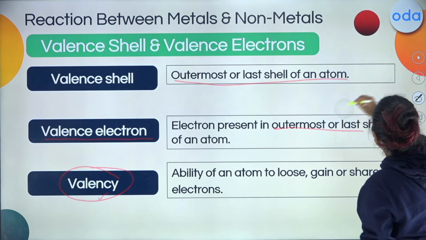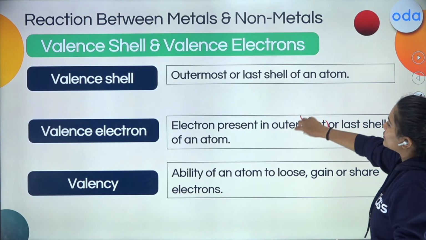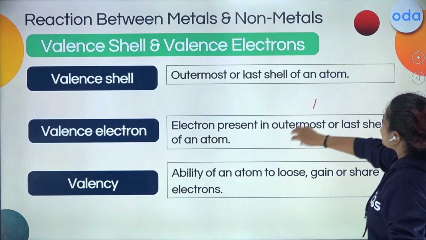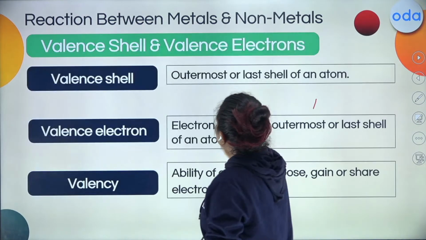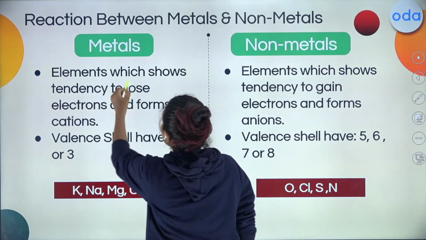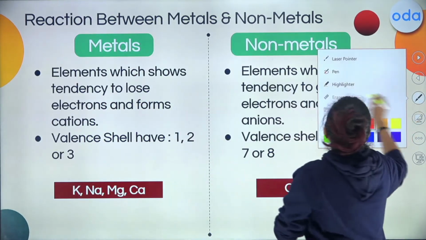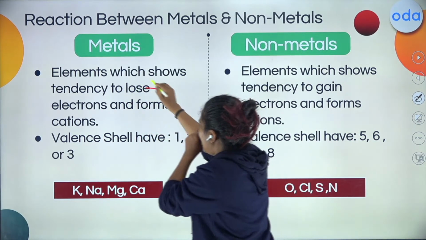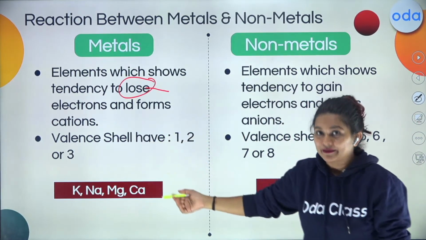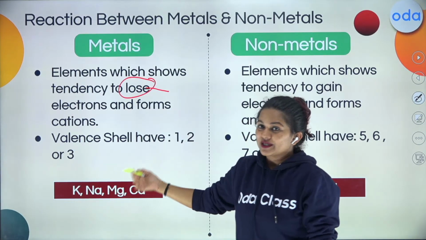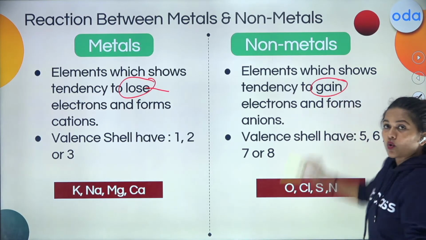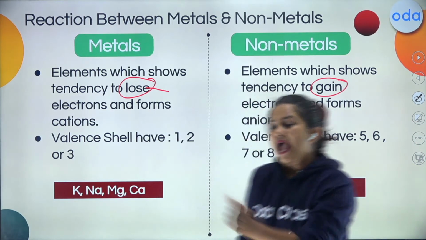So students, I would like to take you back to our first slide. Let me take you to the first slide directly. What did we discuss here? Metals are the ones that have the tendency to lose electrons. Correct? So when metals react, what trading will they do? They will lose electrons while combining, while non-metals are the ones that will gain electrons while combining.